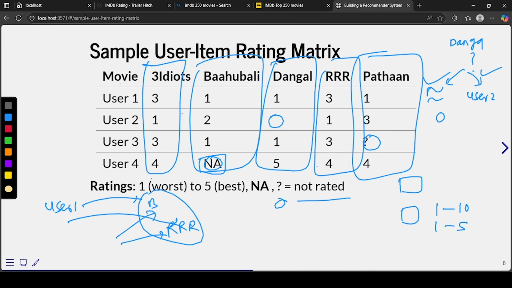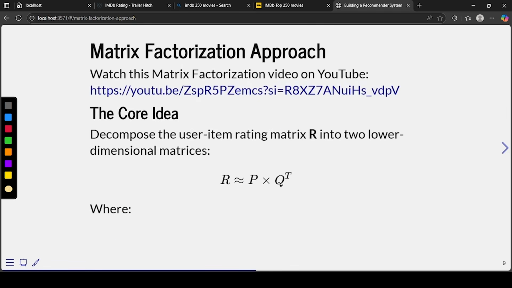So this is a matrix which has 4 users and 5 movies, okay. So the total data here is 4 cross 5, which is 20. Now let's say you have data of 1000 users and you have data of 500 movies, which is very normal.